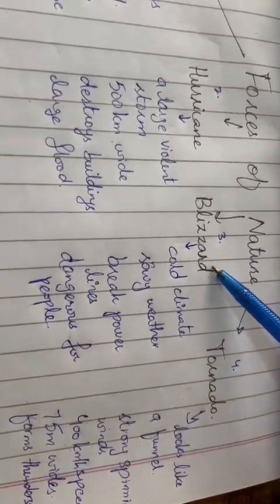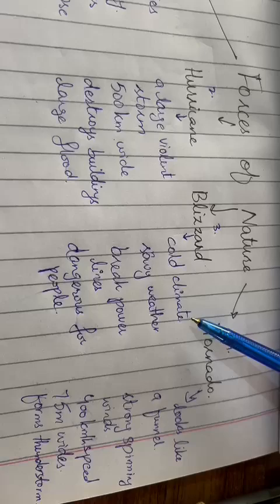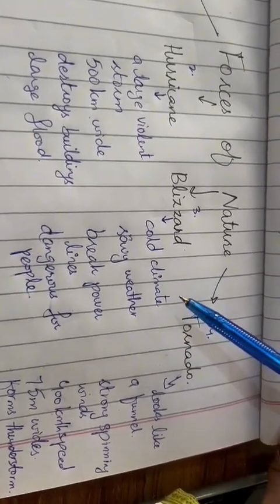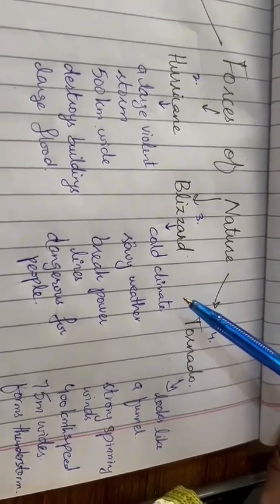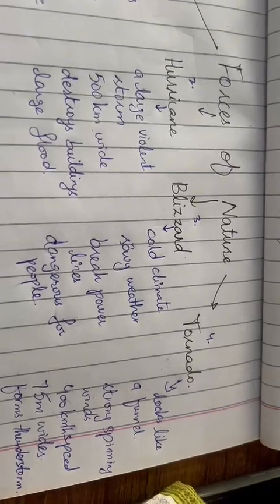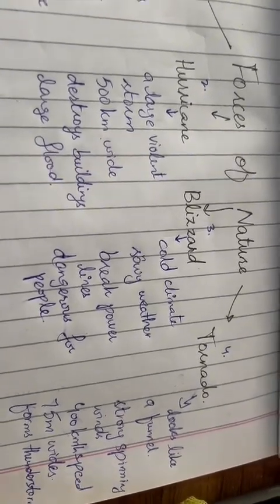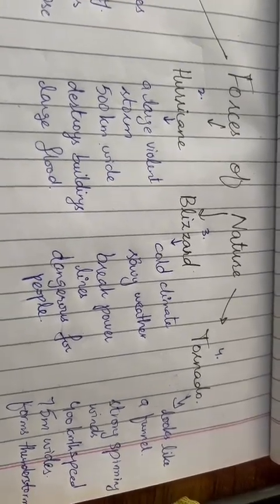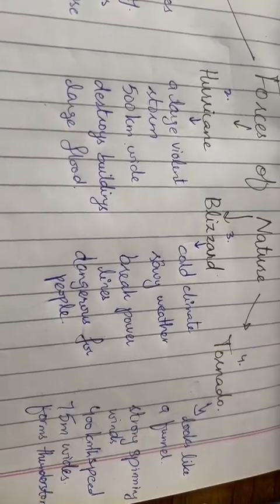Moving toward the third force of nature, that is blizzard, which means cold climate, snowfall. It covers the roof of the homes and it covers the mirrors of the cars. It becomes very difficult for drivers to drive during a blizzard. It covers the roads with snow. It becomes very difficult for people to come outside of their homes, and it is almost impossible to go out for medication and for some food. It is very dangerous for people as it destroys power lines.